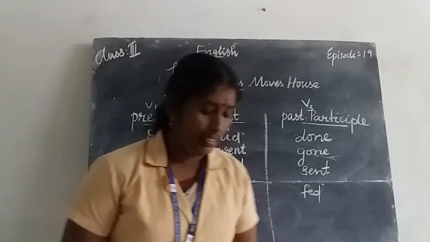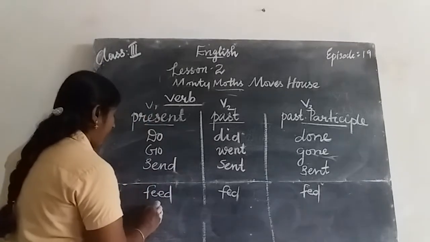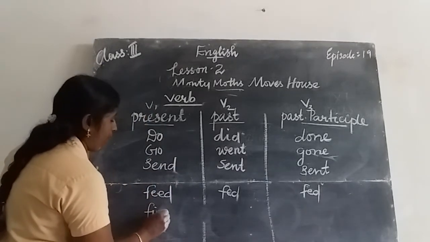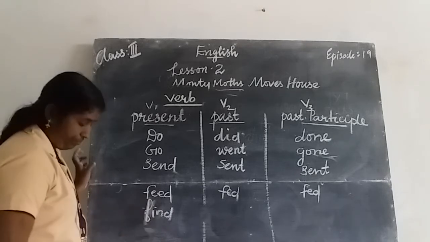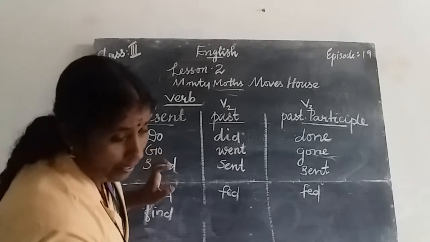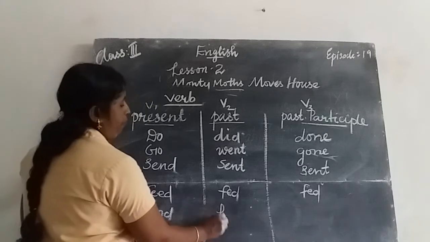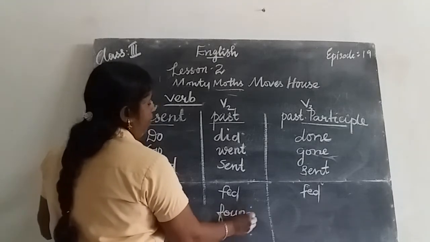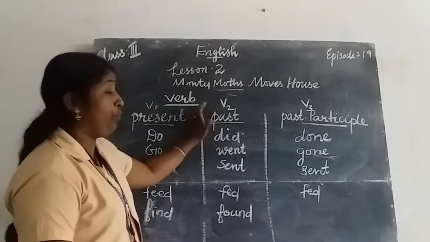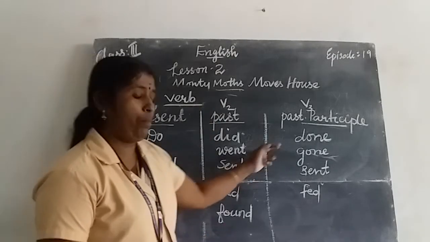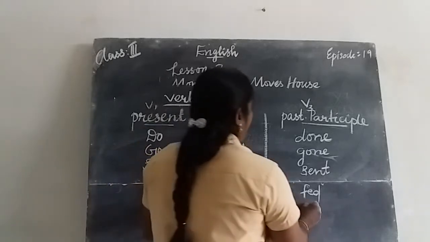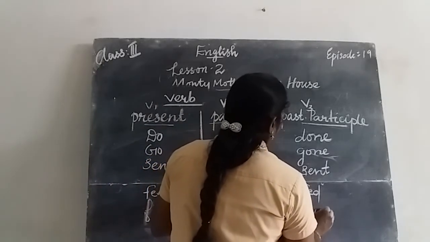The next verb is find. F-I-N-D, find. The past tense of find is found, F-O-U-N-D. The second form, the V2 form, is found. The past participle is also found.